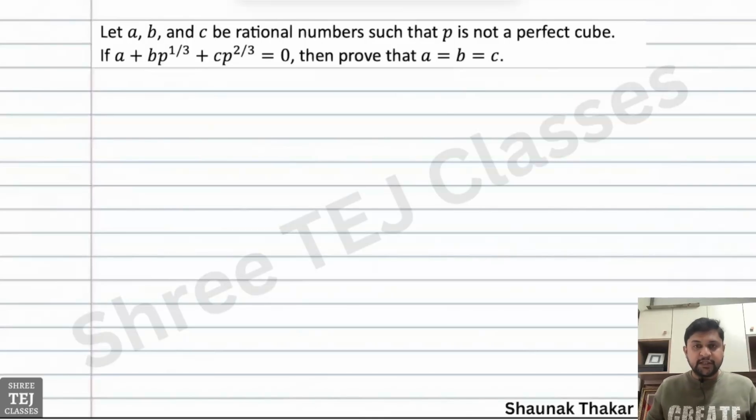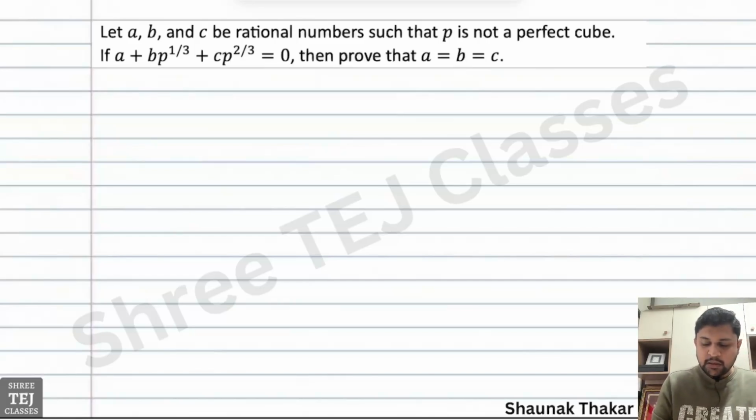Now the question is, let A, B and C be rational numbers such that P is not a perfect cube. If A plus B into P raised to 1 by 3 plus C into P raised to 2 by 3 is equal to 0, we have to prove that A is equal to B is equal to C. So let us begin with the given information.